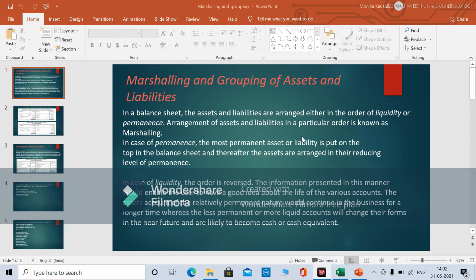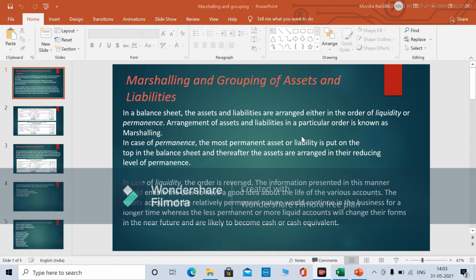Okay, so what do you mean by marshalling? Marshalling is the arrangement of assets and liabilities in a particular order. So this needs to be done in two ways. One is liquidity and another one is permanence. Liquidity and permanence are opposite to each other.